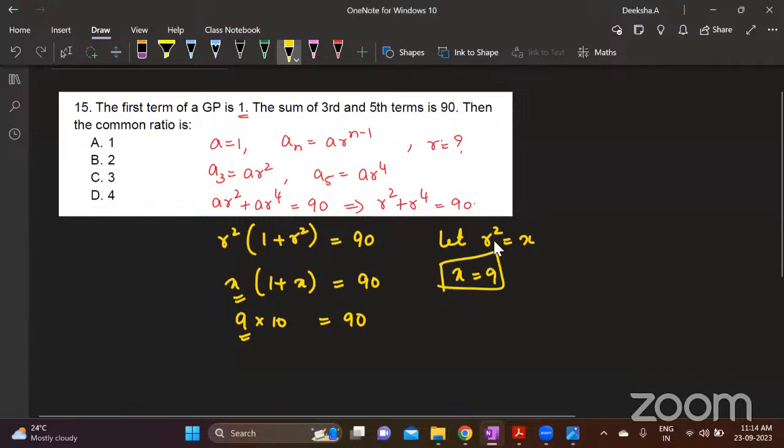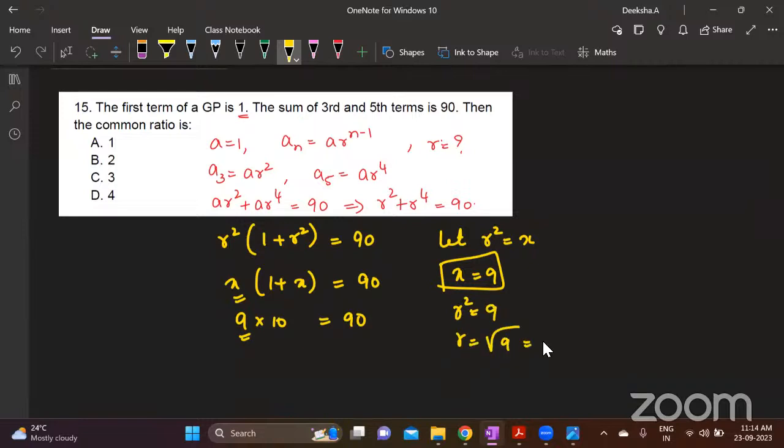If x is 9, r square is x, right? So what is r square? r square is 9. It means r is the square root of 9, which is plus or minus 3. So r can be plus 3 or minus 3. I believe if it is minus 3, you might not get 90. So it is plus 3. Understood, everybody?